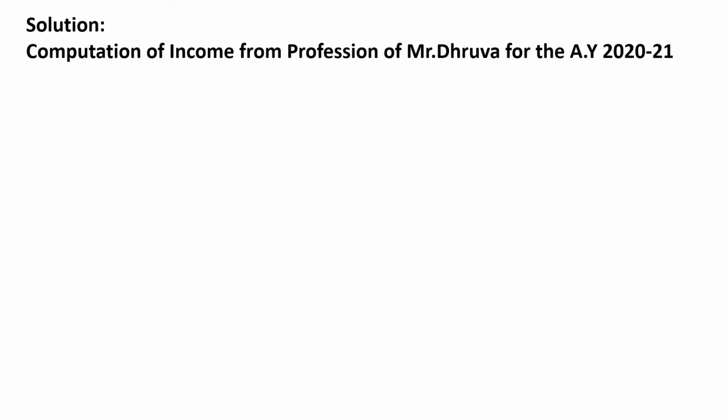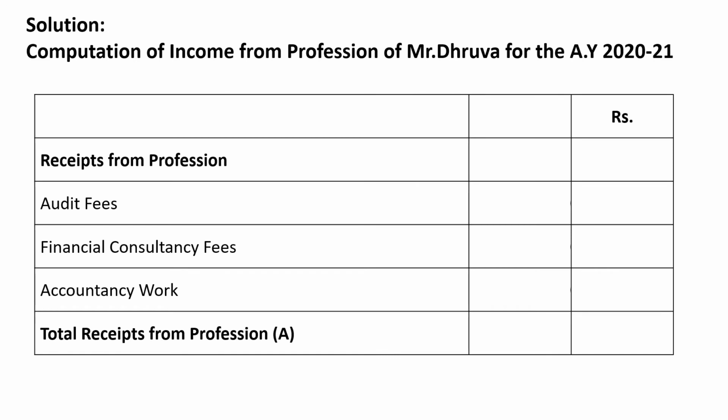Now let us look at the solution part. In the solution, we are going to write the first heading: computation of income from profession of Mr. Dhruva for the assessment year 2020-21. First we will consider all the receipts relating to the profession which have been identified.